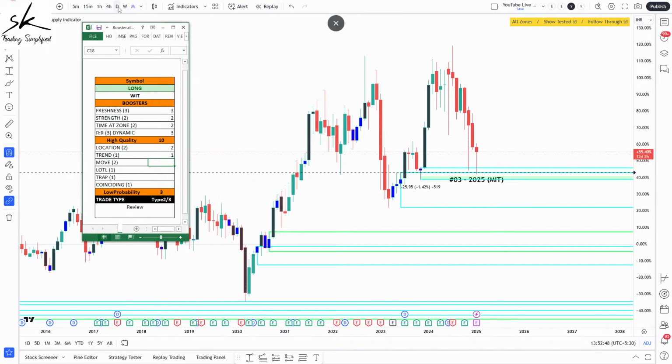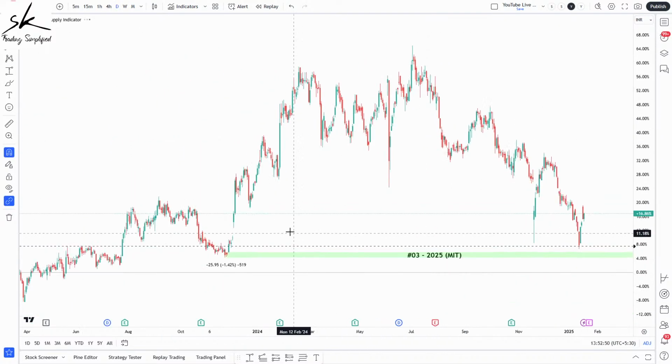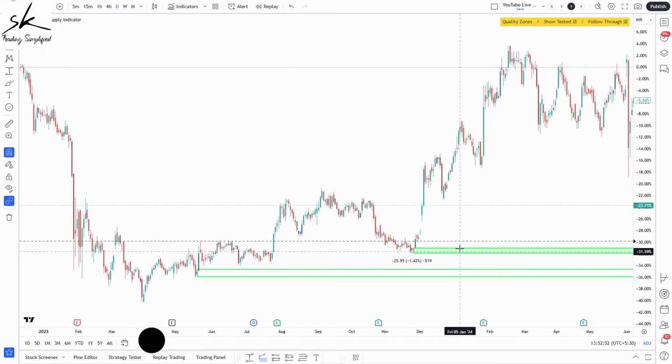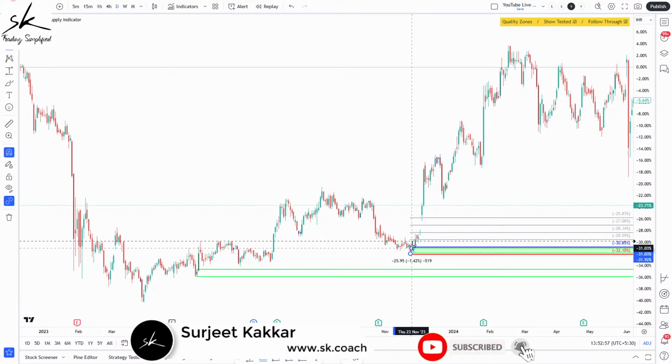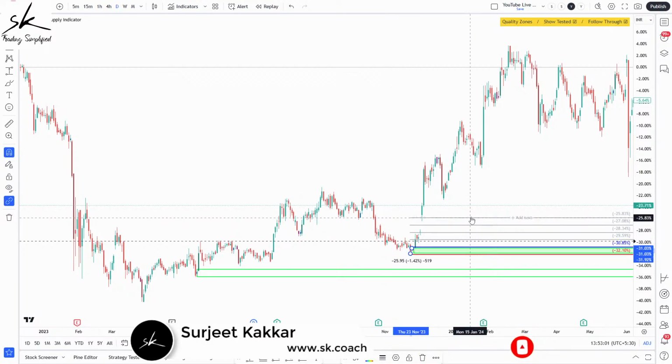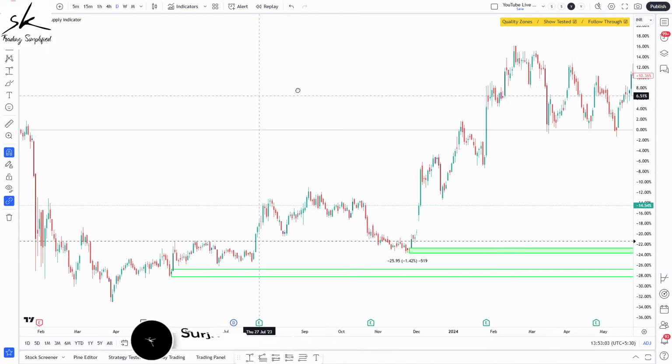Now, talking about move from the zone, we need at least a 4:1 move. And here you can see we have already had a really nice move. Okay, let me draw this. I'll zoom in to draw it a little bit more clearly.